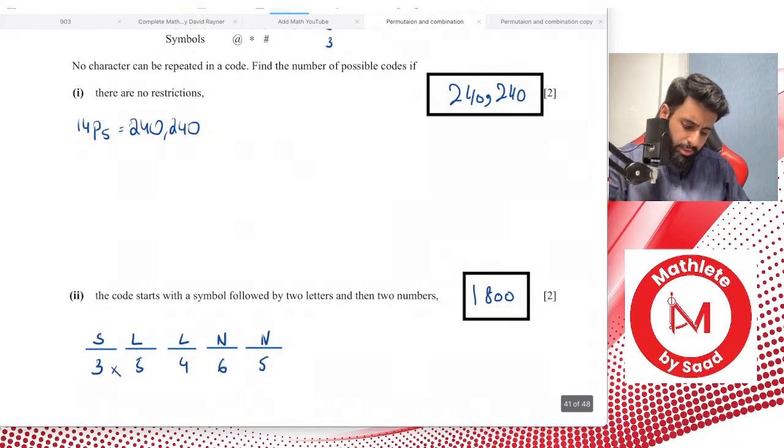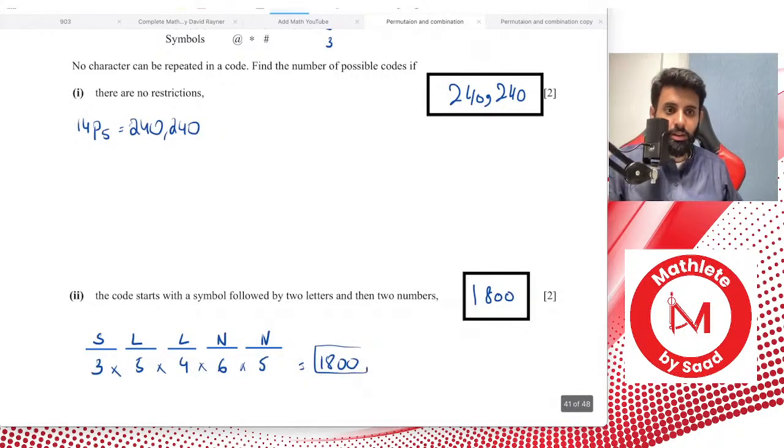So this is a pretty easy question. You just multiply these together, see what you get. 3 into 5 into 4 into 6 into 5. So that's equal to 1800. And you can see that is the correct answer.